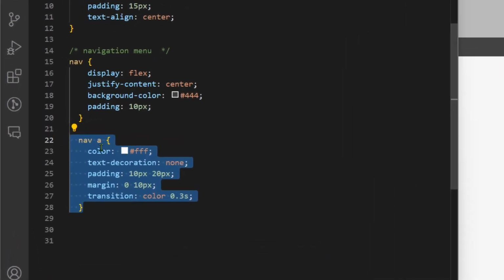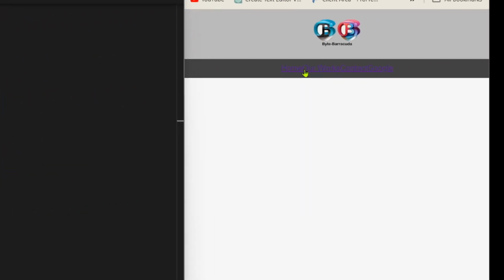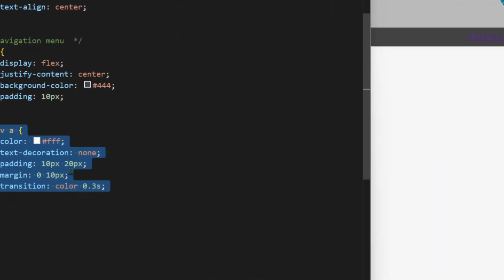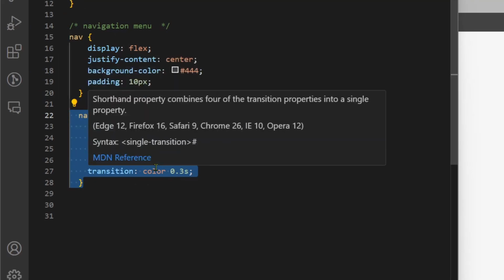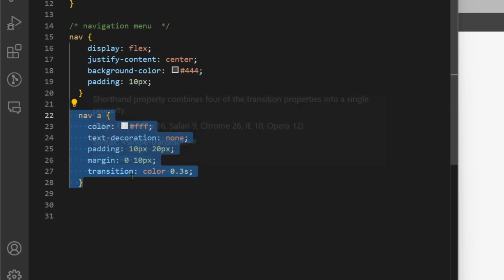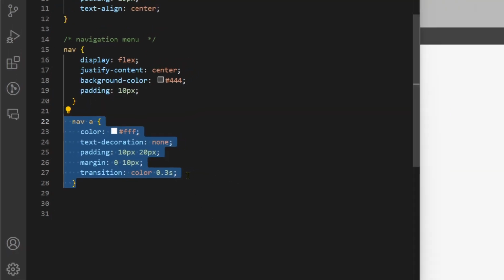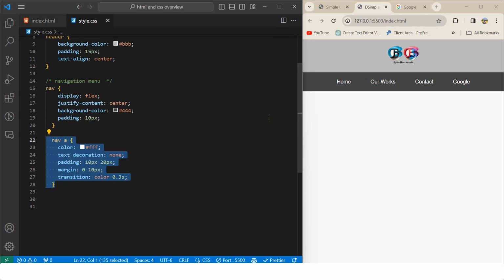Then every a link element of navigation, color will be white, text decoration will be none, so that this bluish color and underline goes away. Padding 10 pixel top bottom and left right 20 pixel, margin 0 top bottom and left right 10 pixel. Transition color, it will take 0.3 seconds to appear.